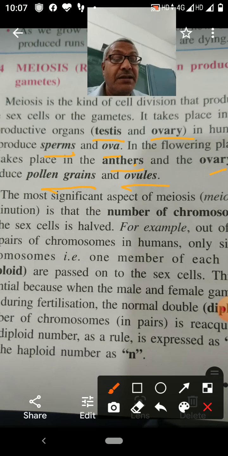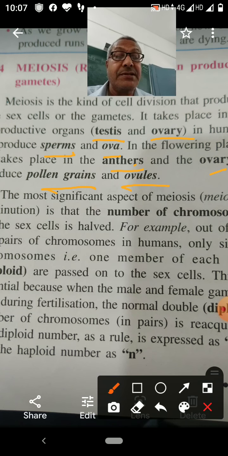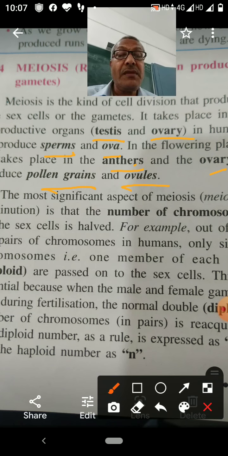So, meiosis division occurs in reproductive cells. The reproductive cells are present in the reproductive organs. In human beings, reproductive organs are testes and ovary. Testes are in male and ovary in female. In flowering plants, reproductive cells are present in anther and ovary. Pollen grains are produced by meiosis division in anther. Ovules are produced in ovary.